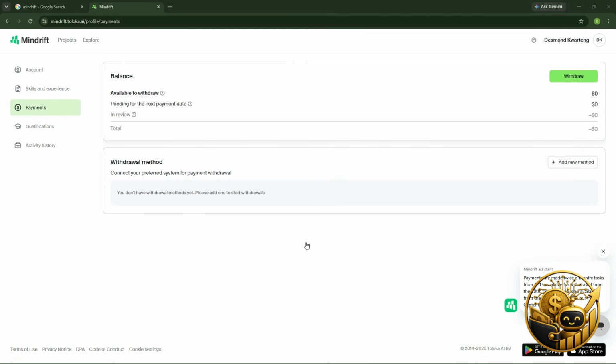So you link that to your account. I don't want to do that now, but when you click on link the account, it's going to send you to a different page where you log in to your Payoneer and then get started with the payment.